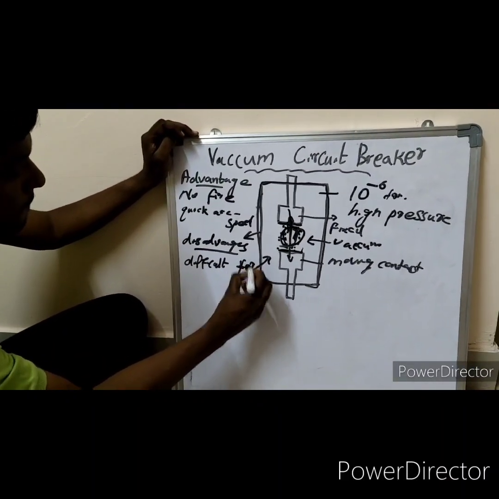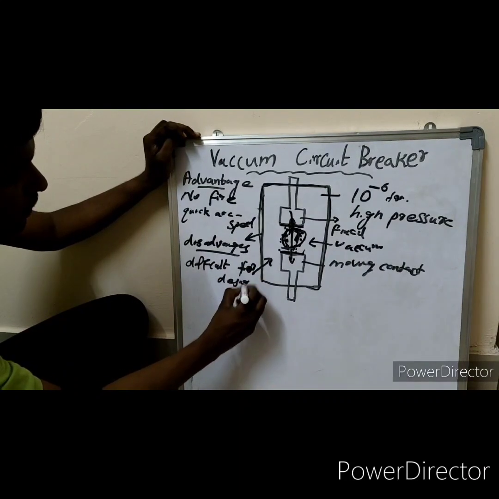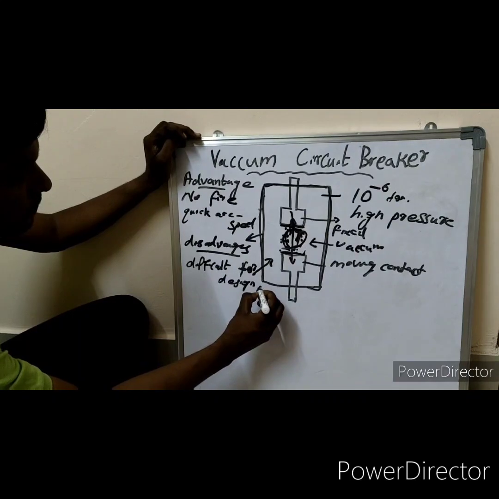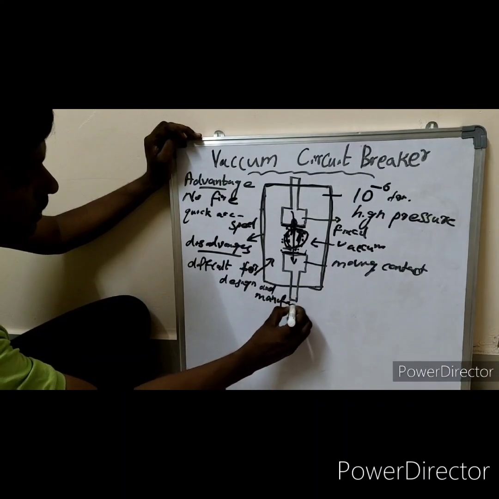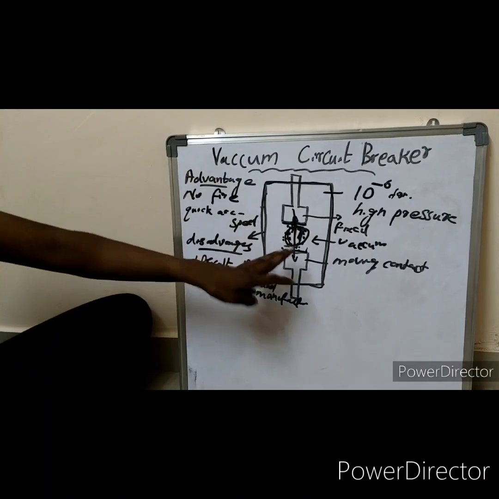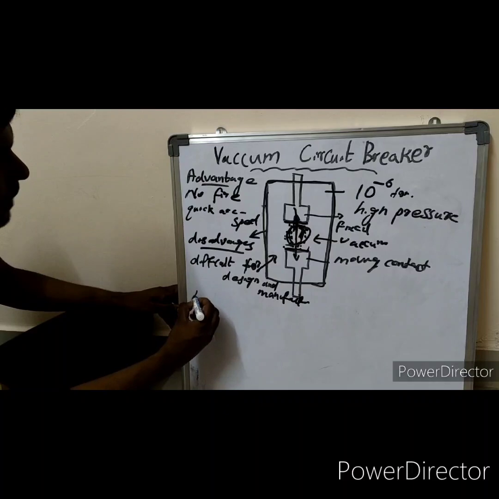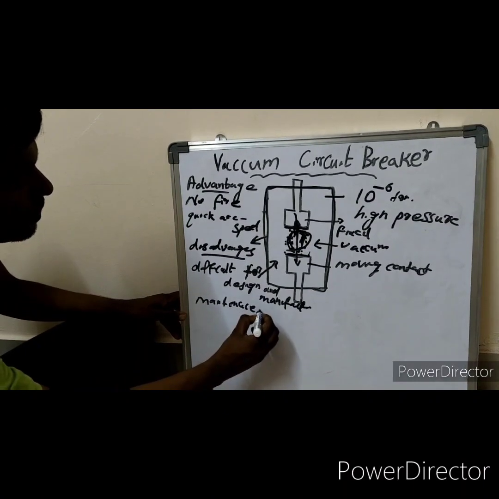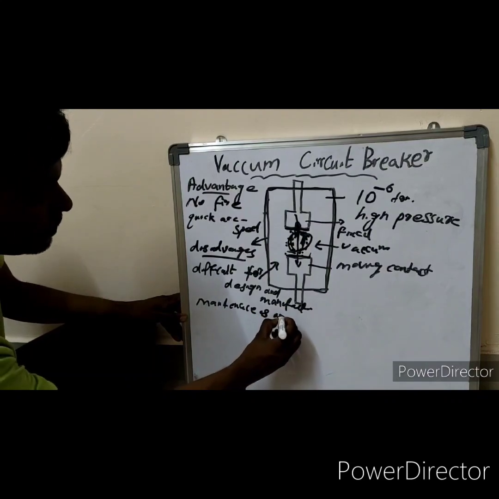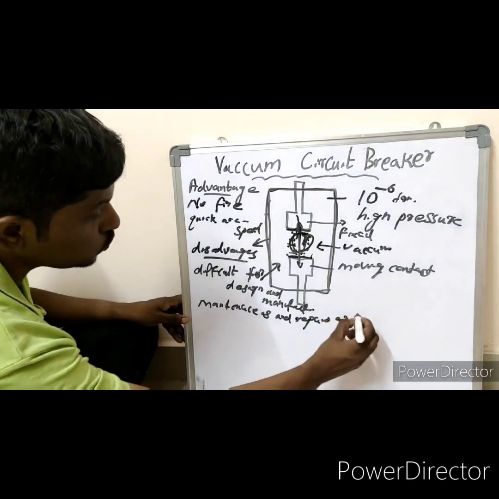Design and manufacturing are difficult, and maintenance and repair are also difficult.